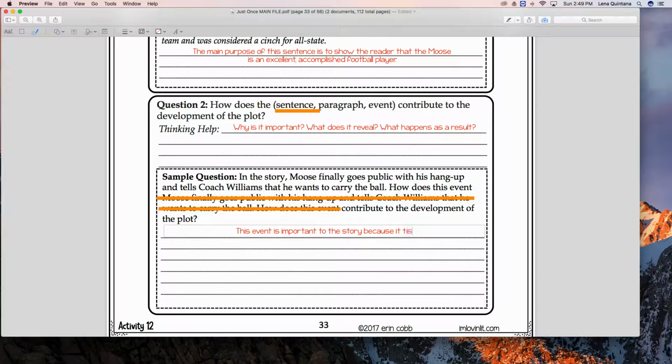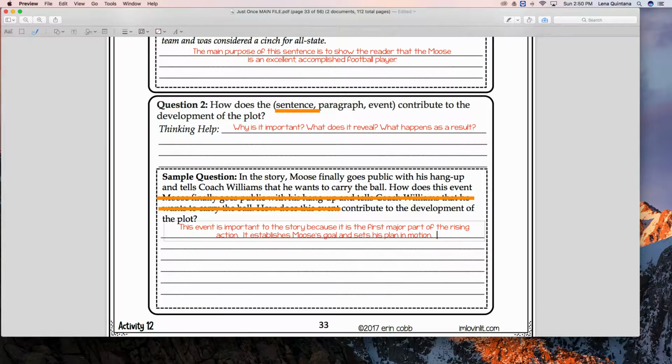it is the first part, or actually let's say the first major part of the rising action. Okay, and I will move this, of course, so you can read it a little bit better. It establishes Moose's goal, and it sets his plan in motion.